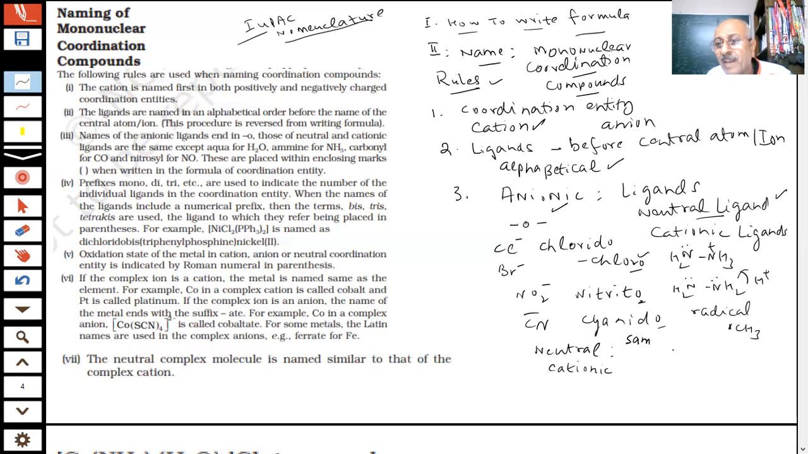there are some special names which we must learn, students. Special names that we have to learn. Water will come a lot. What is the name we give to water as a ligand? Aqua. And NH3 will come a lot. Ammine. What is the spelling? AMMINE, with double M.